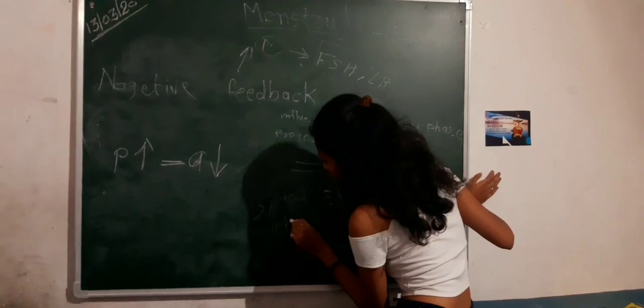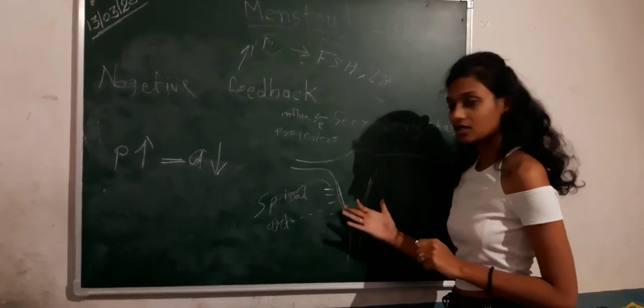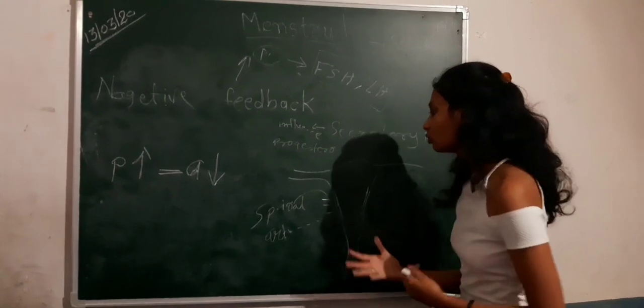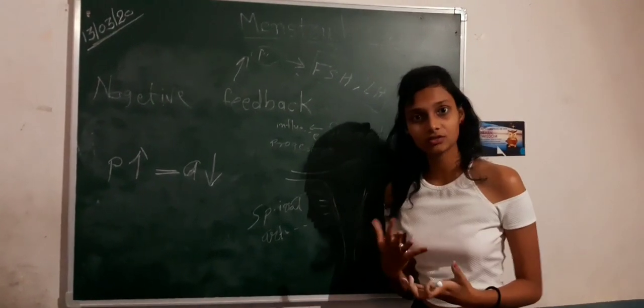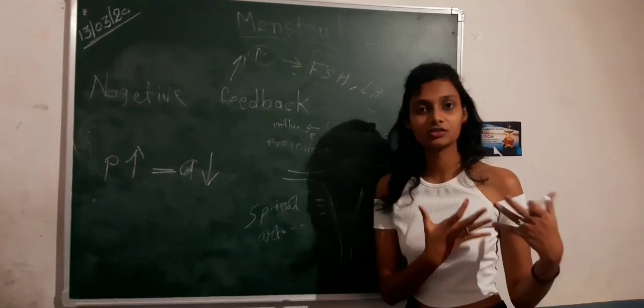Now the uterus knows that ovulation has occurred, so it will be more hospitable to the sperm. It will be more welcoming to the sperm.